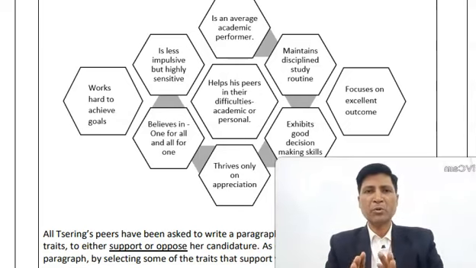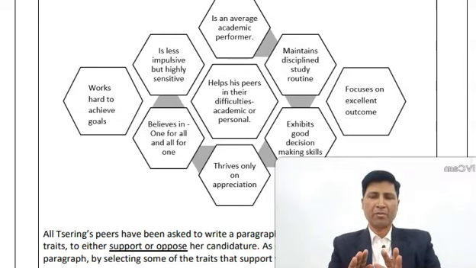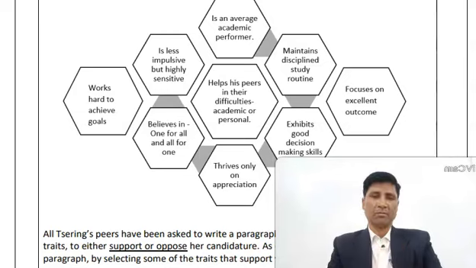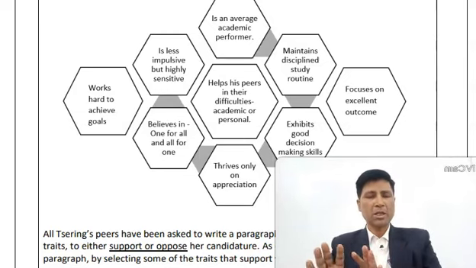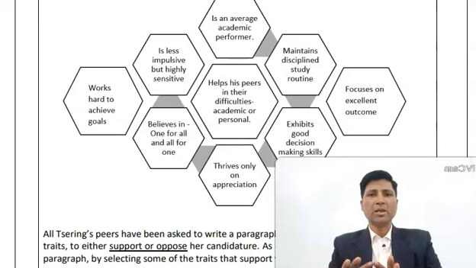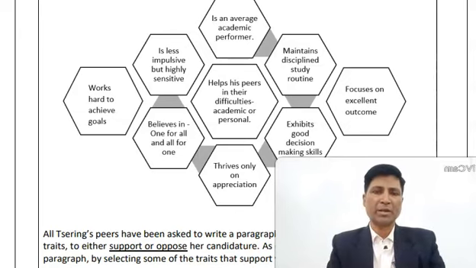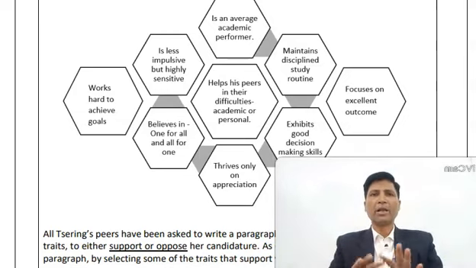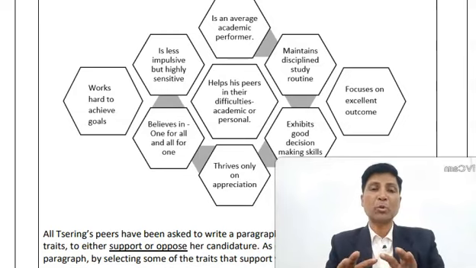Now whenever you have to write an analytical paragraph on character traits of a student or any individual, I would suggest you to write your paragraph supporting the candidate, or you say describing the positive qualities. Once it is sure that you are going to describe the positive qualities of that particular candidate, another problem that you will face is how to write.